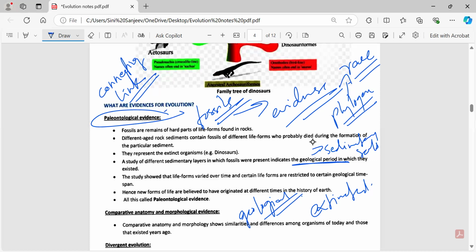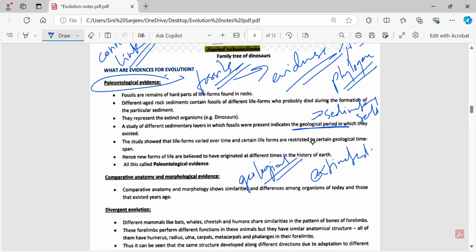Then once you get the paleontological evidence, you go to the second part. It is nothing but related to your morphology and anatomy. That is, your physical appearance as well as the internal features, all those things you have to study comparatively. When you do the comparative study, anatomically as well as morphologically, you will get more clarity about what kind of organisms were there, what were the similarities, and what are the differences among the pre-existing and the existing organisms.